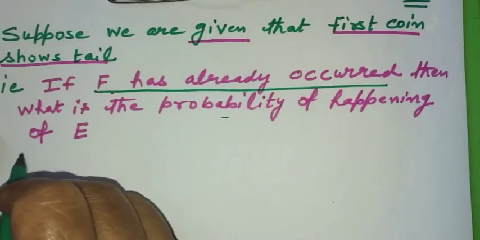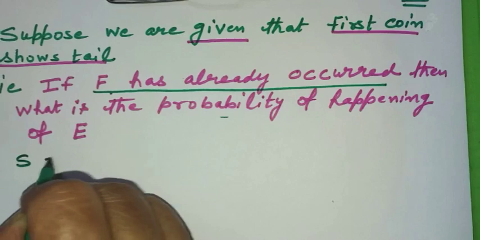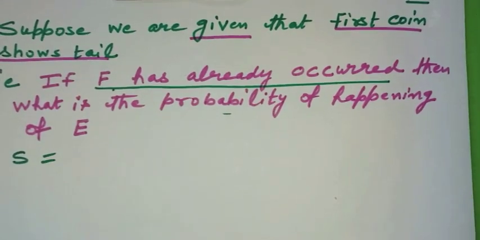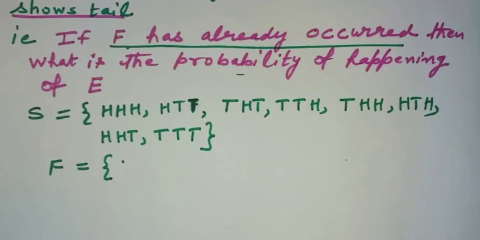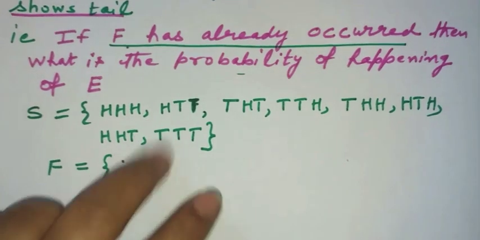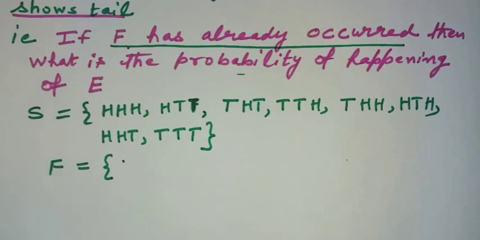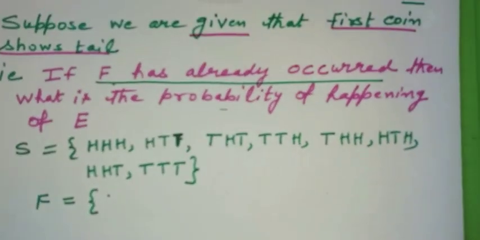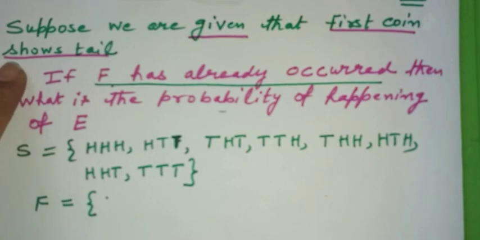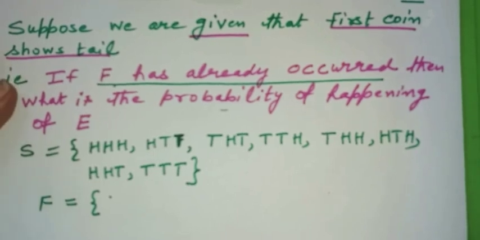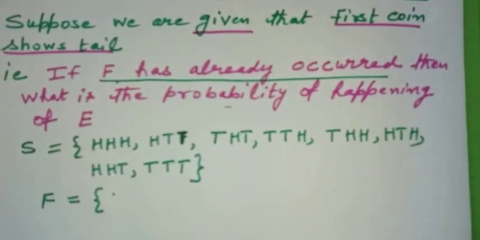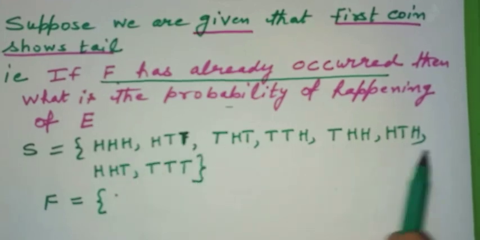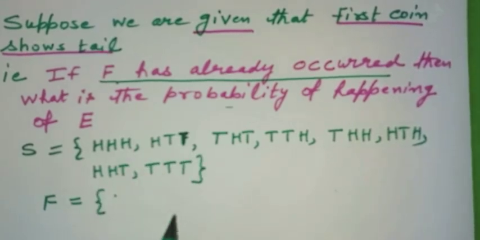See, the sample space S you already know, the random experiment was that you were tossing 3 coins. So you got this sample space. Now they are saying that F has already occurred, or it is given to you that first coin is showing the tail. It is predetermined. It is known that first coin is showing a tail. So that means you will take only those cases from S in which the first coin shows tail.